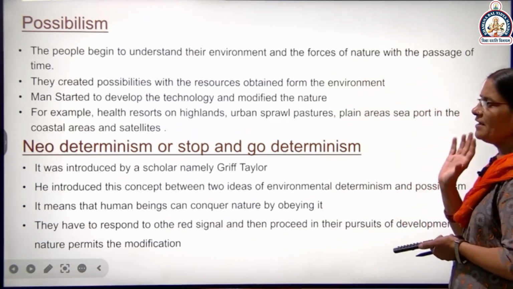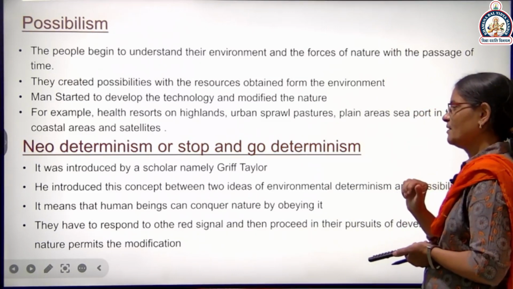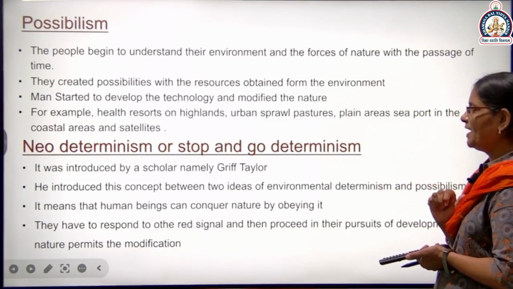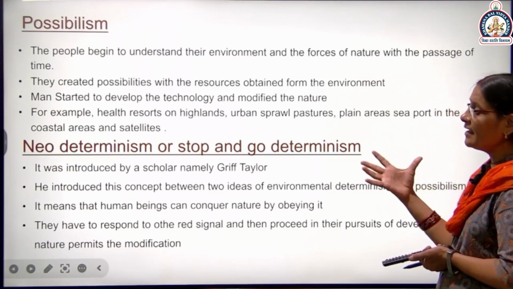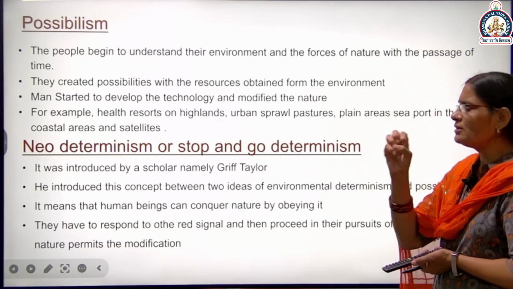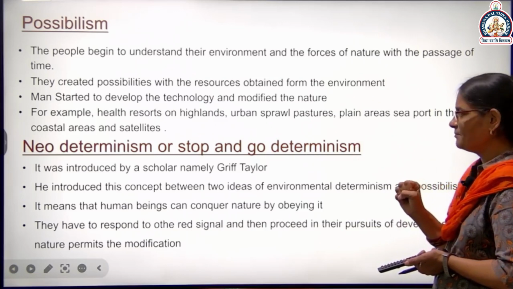But here in possibilism, man thinks that we can control all the forces of nature, but this is not true.